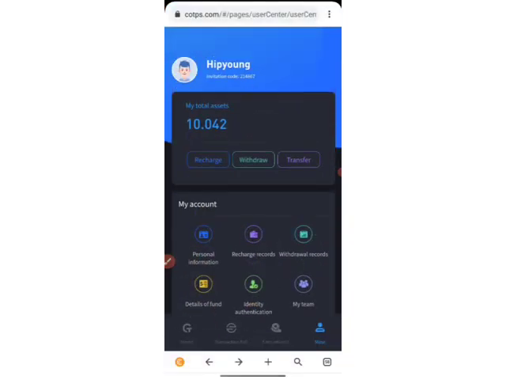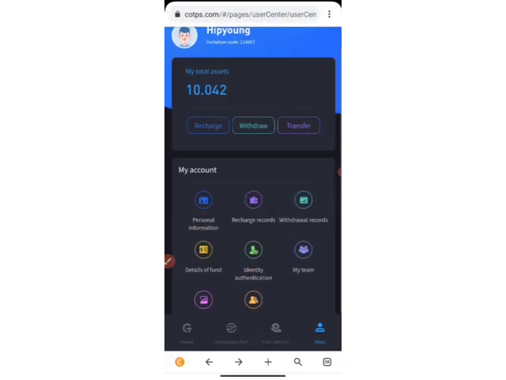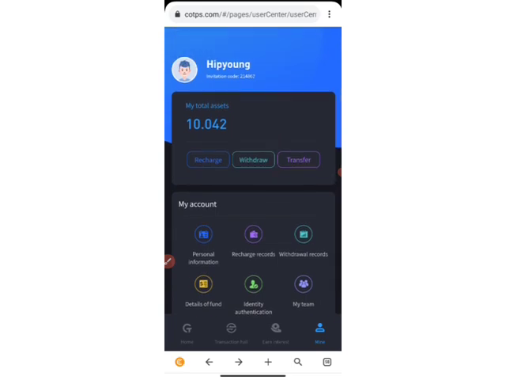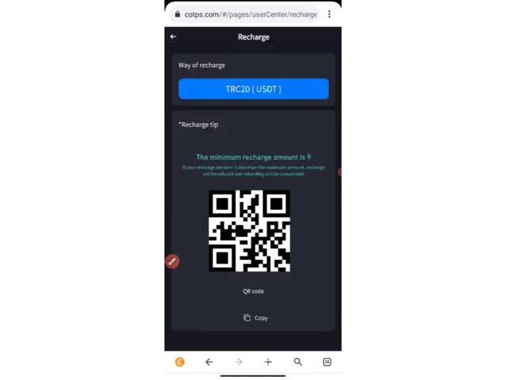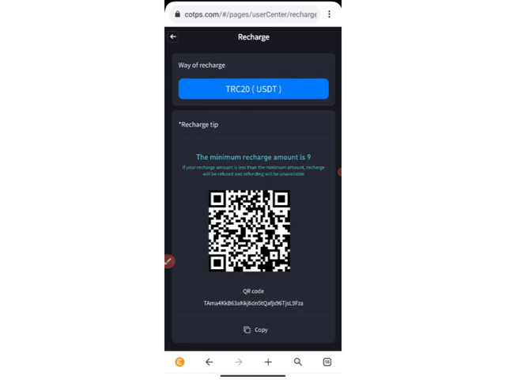So coming back to how to withdraw on this platform, and how to recharge rather. All you need to do is come to this Me part. After you come to the Me part, you click on Recharge right here. After you click on Recharge, very easy, just as if you are sending USDT to a wallet. You come to this side, then you copy this contract address, and you can also make a scan right here.